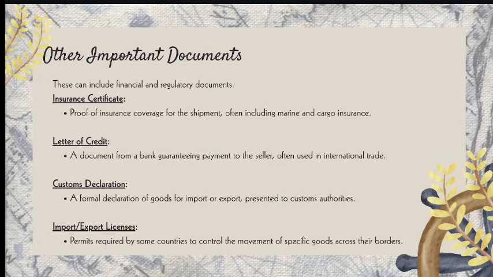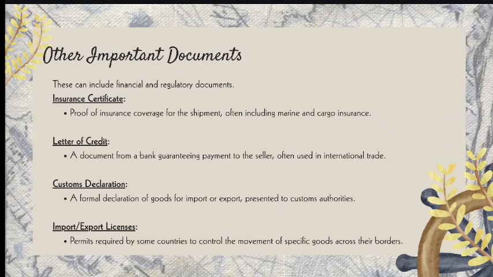This is the proof of insurance coverage for the shipment, often including marine and cargo insurance. Next is the letter of credit. This is a document from the bank guaranteeing payment to the seller, often used in international trade.